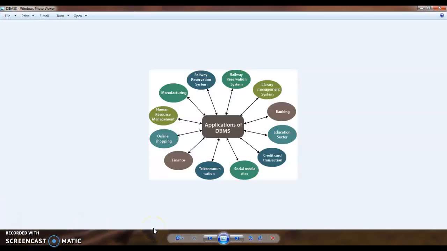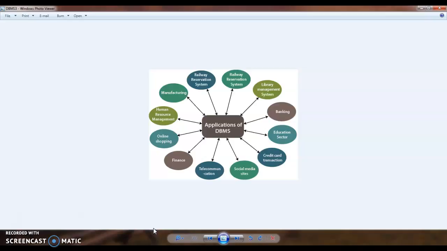Then comes the applications of DBMS. Database management has so many applications in real life, in each and every field. Railway reservation system, airline reservation system, library management system, banking, all education sector, credit card transactions, social media sites, telecommunication, finance, online shopping, HR management, human resource management, manufacturing.